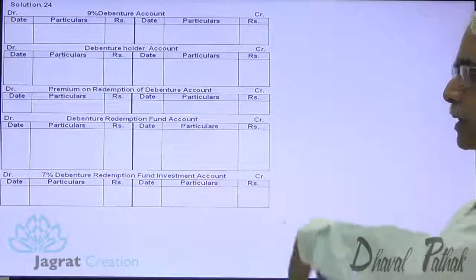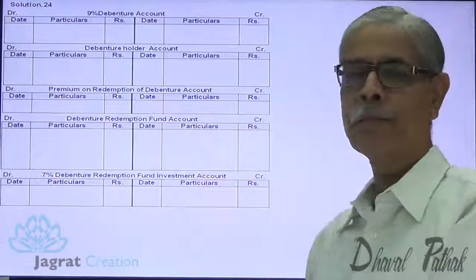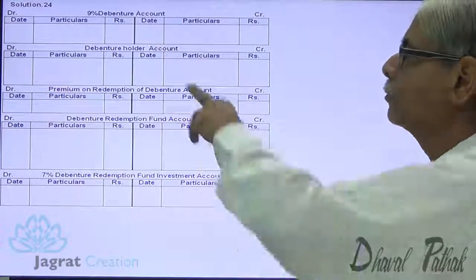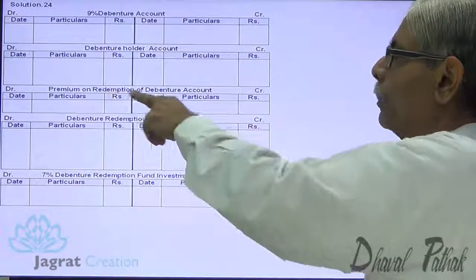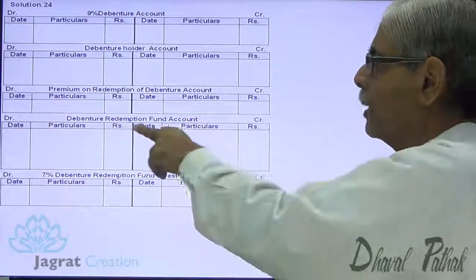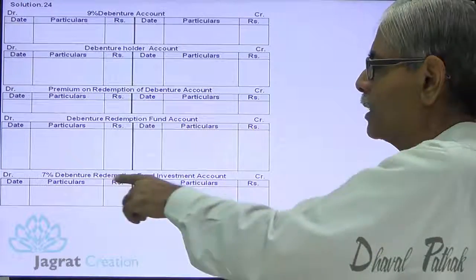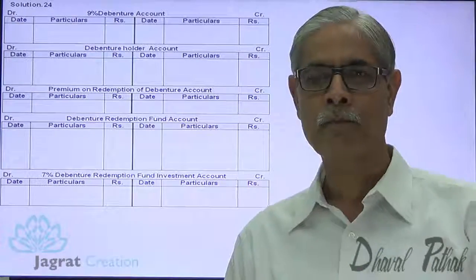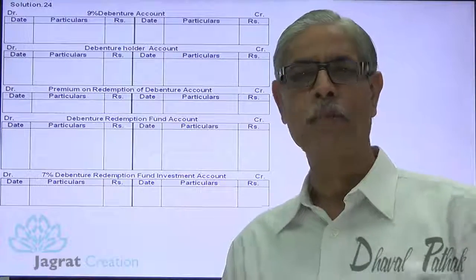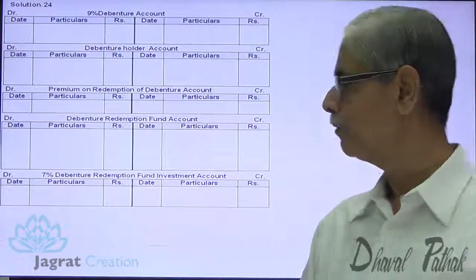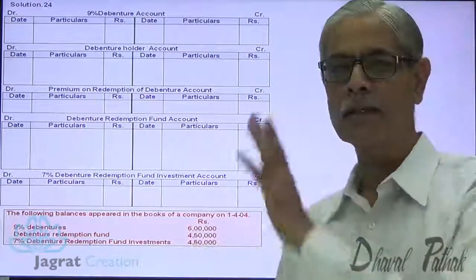Here I prepare the necessary ledger accounts. Accounts prepared are the debenture account, liability account, debenture holders account, premium on redemption of debentures account, debenture redemption fund account, and debenture redemption fund investment. Now these are the accounts that I have prepared. I am going to write down the journal entries while solving the sum. These are the details of the sum given to me.